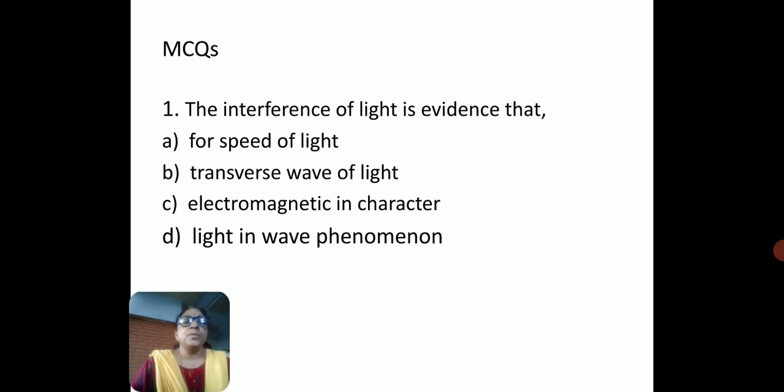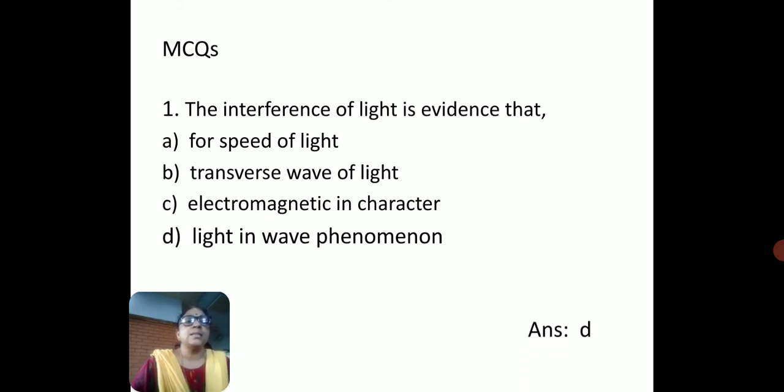Let us revise whatever we have learned with the help of these multiple choice questions. The interference of light is an evidence of, no doubt, the wave phenomena of light. It has four options: A, speed of light; B, transverse wave of light; C, electromagnetic in character; D, light in wave phenomena.